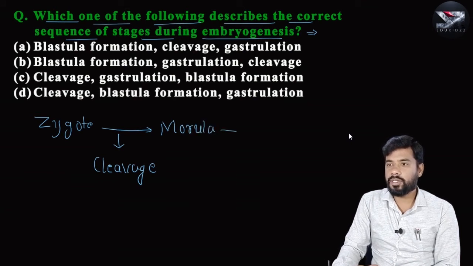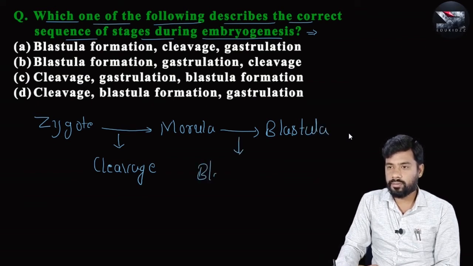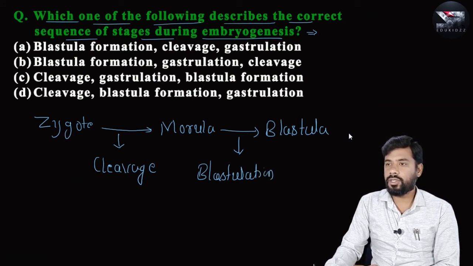This morula develops into the blastula by a process called blastulation, and the blastula develops into the gastrula by a process called gastrulation.